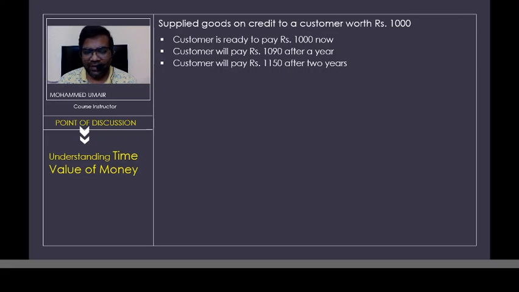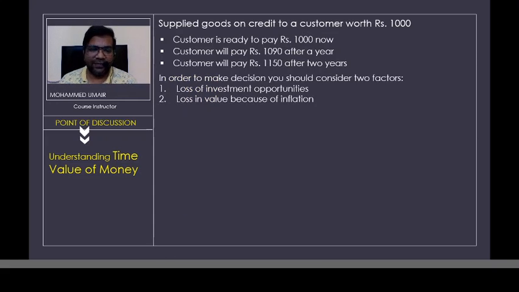Now let us get back to this situation. Let's see what happens. If you take any decision in which the amount of money you're supposed to get is getting postponed, and there is also a benefit associated because you're waiting for a certain duration, you have to take such a decision by keeping into account certain factors. So let us list out these two important factors.